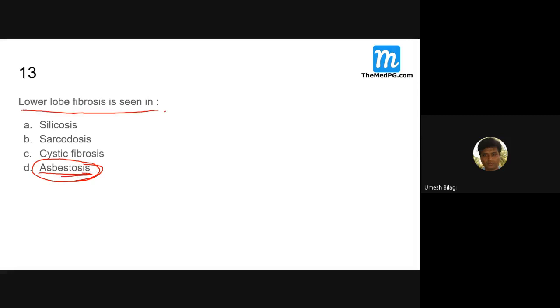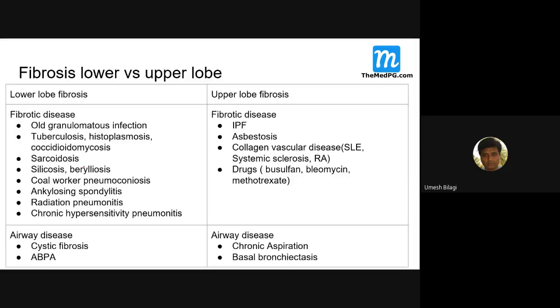Now we'll go to a table which shows which lobe the fibrosis involves: fibrosis of lower versus upper lobe. Here is the lower lobe and here is the upper lobe.